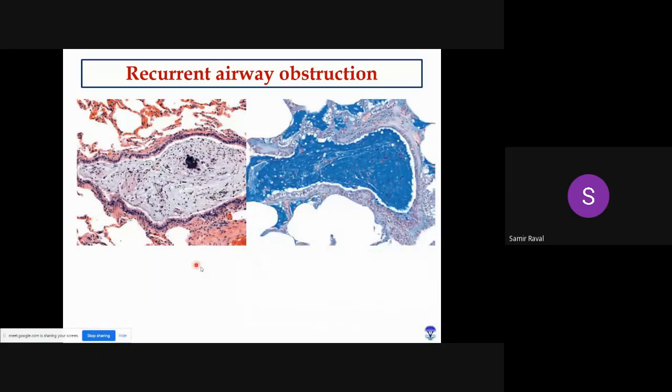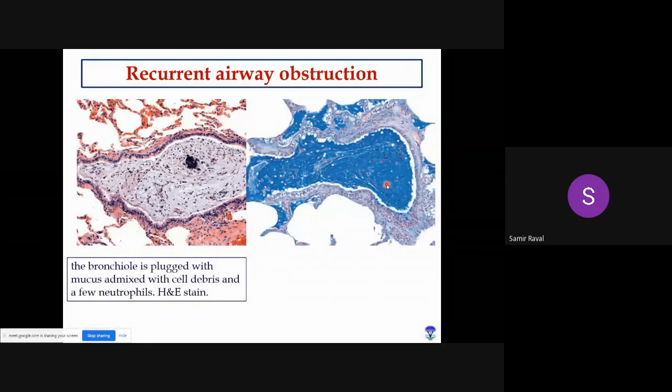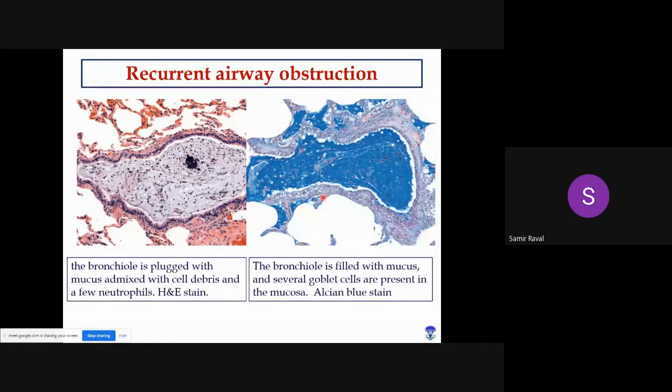Here you can see a microscopic picture of recurrent airway obstruction. And in case of recurrent airway obstruction, what happens? Here you can see a bronchus, particularly small bronchioles, and these small bronchioles are filled with mucus and some inflammatory exudate, some inflammatory cells. And this is a special stain where this particular mucus is stained with Alcian blue stain. Right, so here you can see the lumens of the bronchioles are completely occluded by the mucus.